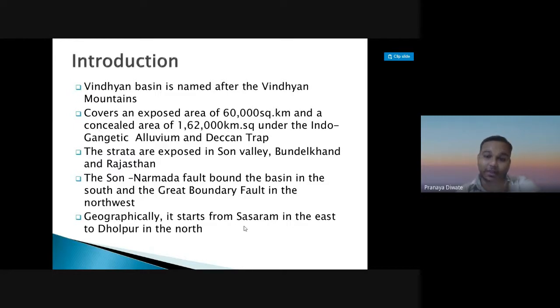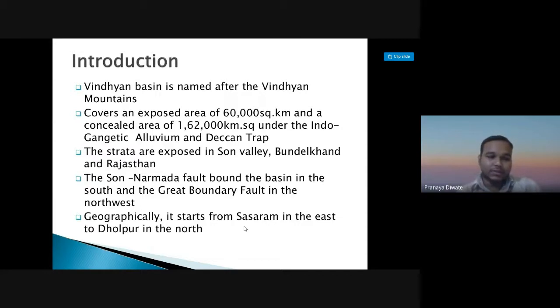The name of the Vindhyan Basin comes only from the Vindhyan mountain. It covers an exposed area of 60,000 square kilometers and a concealed area of 1,62,000 square kilometers under the Indo-Gangetic alluvium and Deccan Tract.